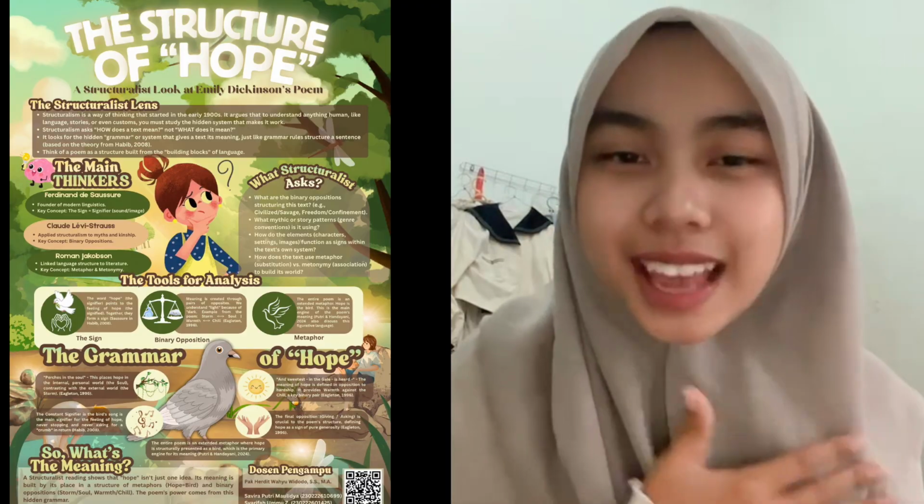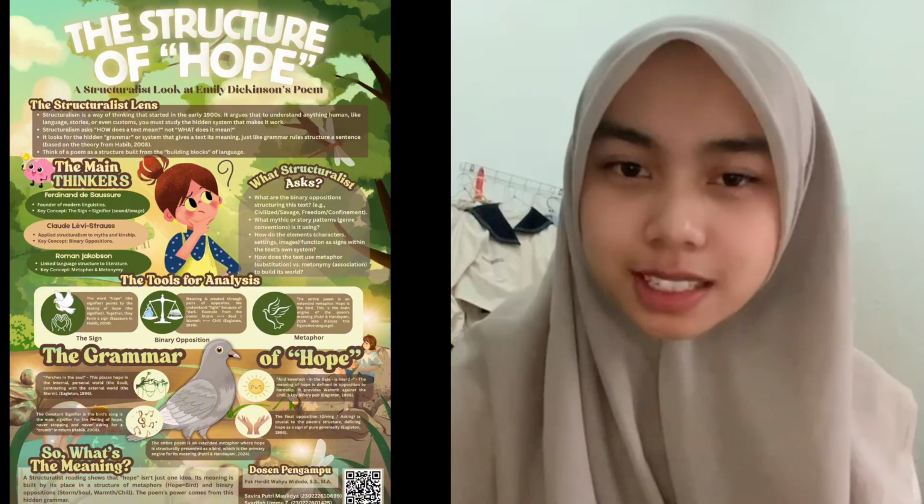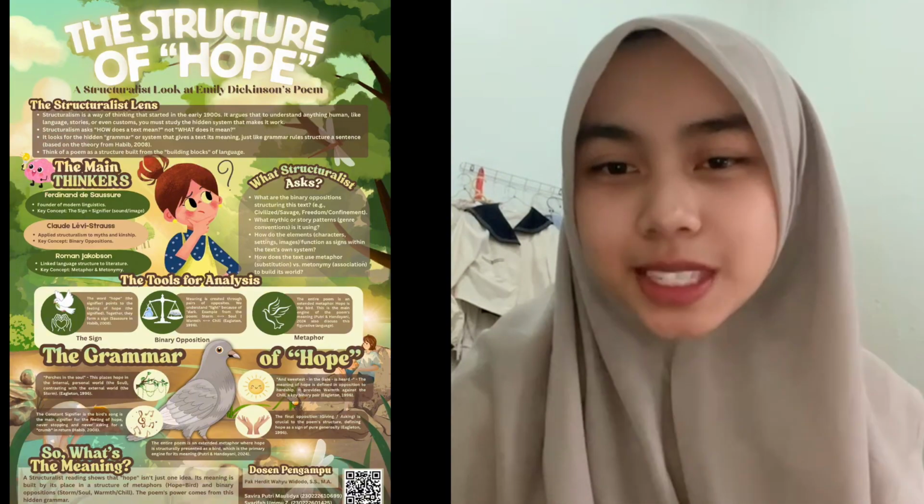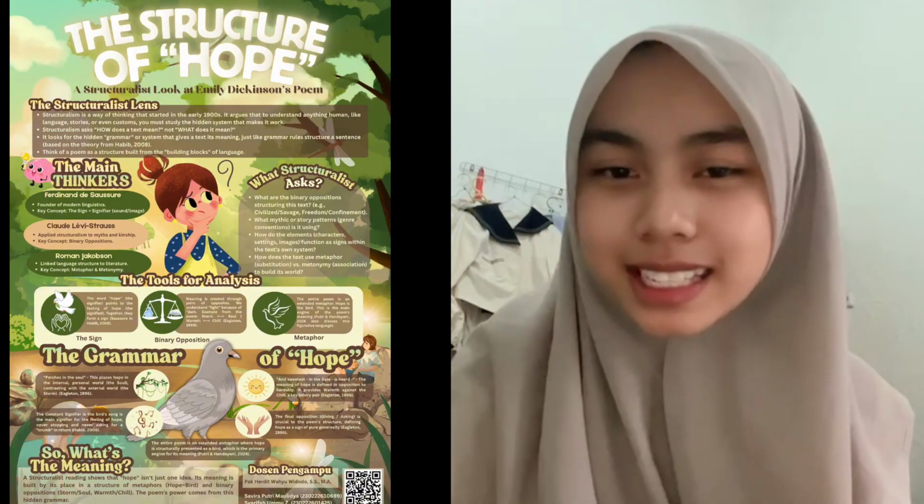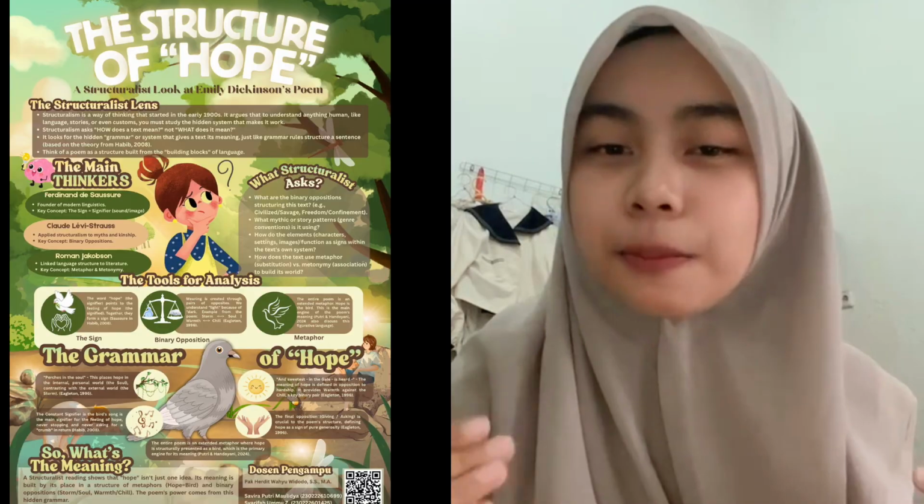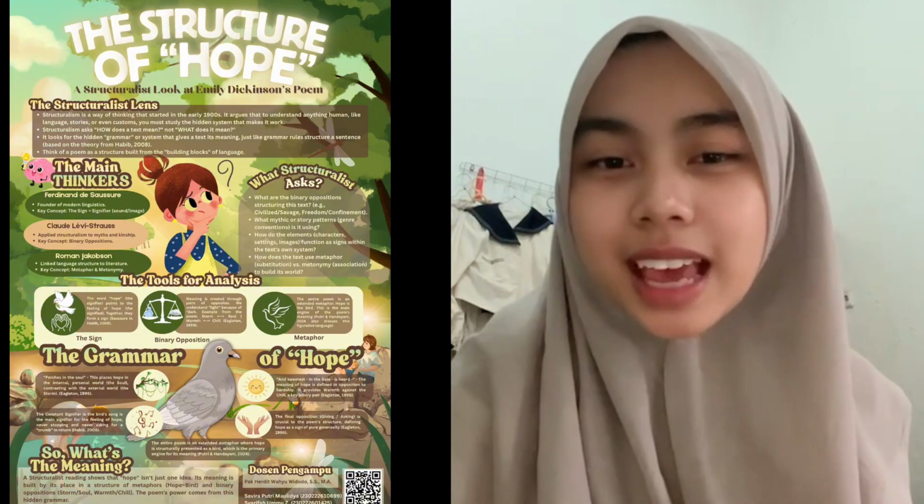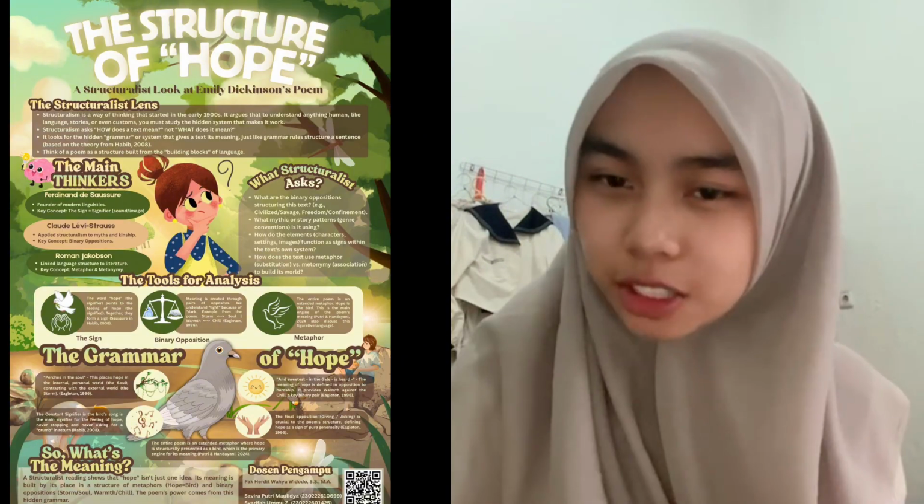The entire poem can be seen as an extended metaphor, where hope is structurally presented as a bird that never stops singing. By looking at this hidden structure, we can understand how the poem builds its powerful message that hope is persistent, generous, and present even in difficult times.